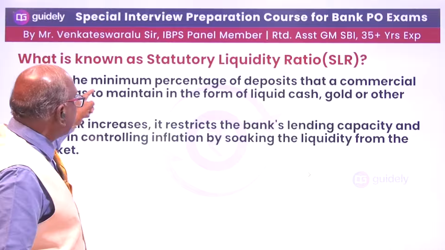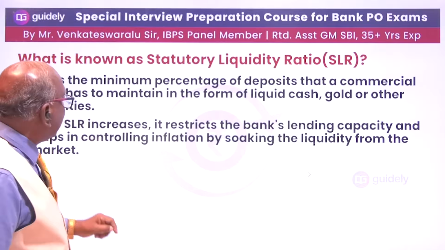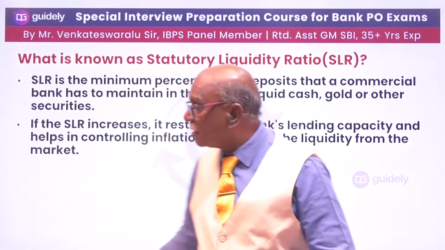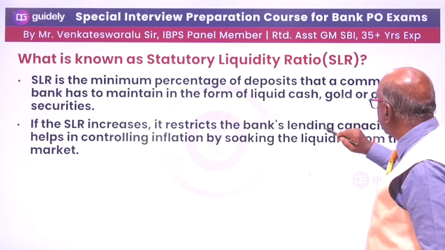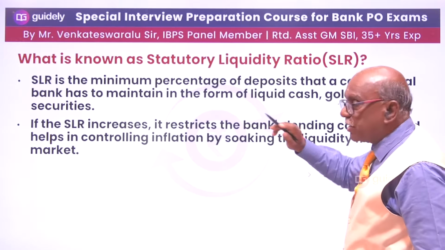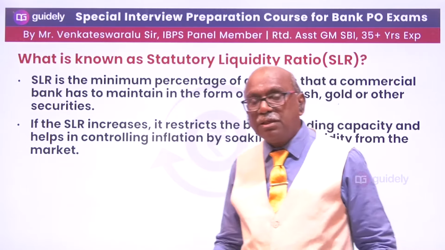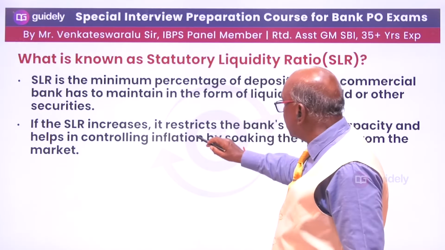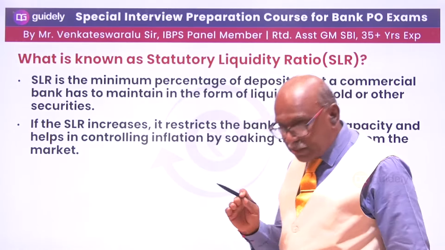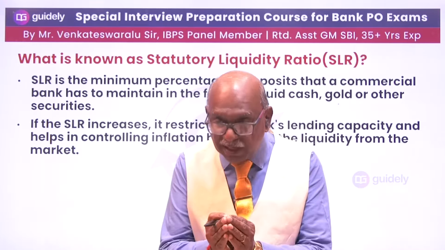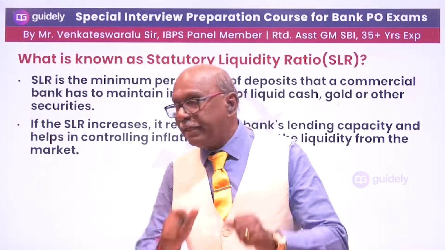SLR is the minimum percentage of deposits that a commercial bank has to maintain. The commercial bank has to maintain it in the form of liquid cash, gold, or other securities. If the SLR increases, again the same thing: it restricts the bank's lending. If the SLR increases, the available funds with the banking industry will be less, so it will be restricted from lending.